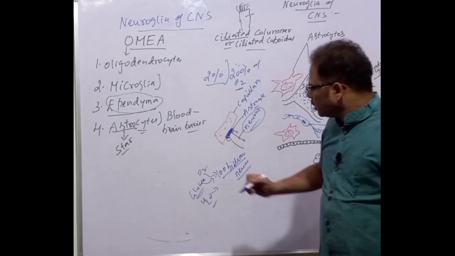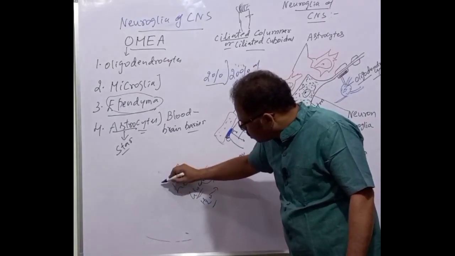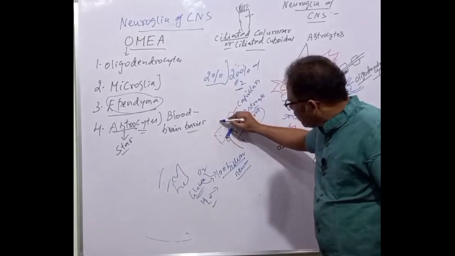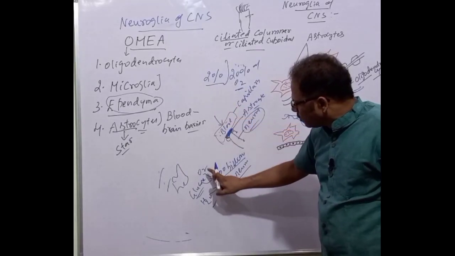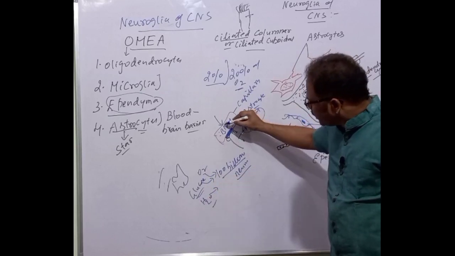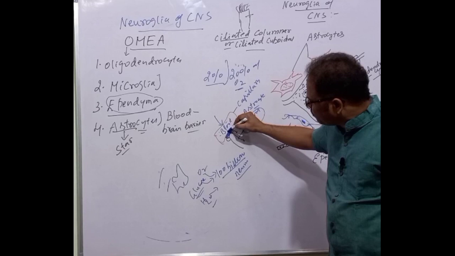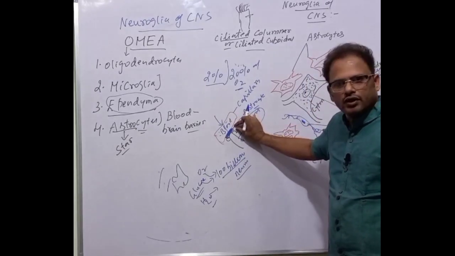And who is doing this here? That is done by the astrocyte. So here is a capillary. The capillary contains the blood. The blood contains the oxygen, glucose and water, of course. And they must be readily supplied to which one? The neuron. Through which one? The astrocyte.